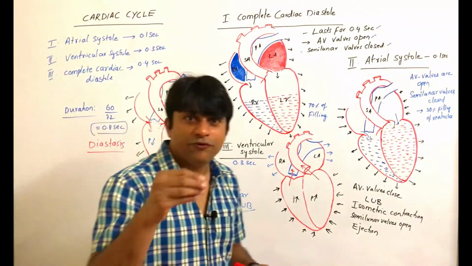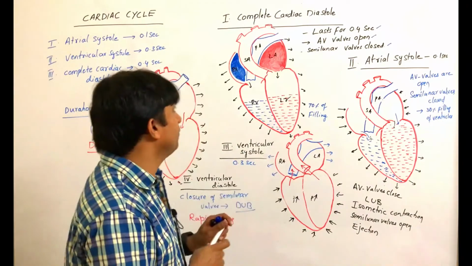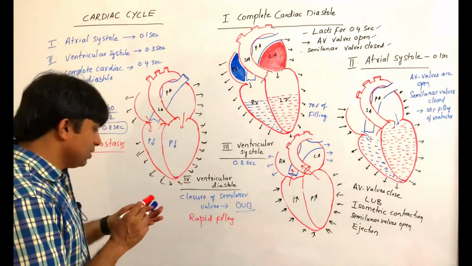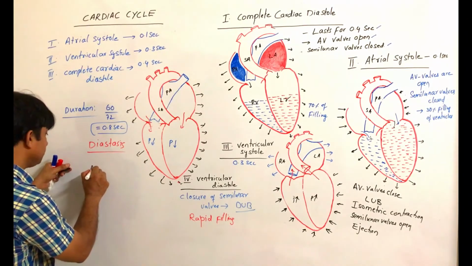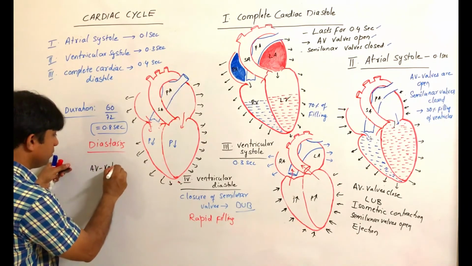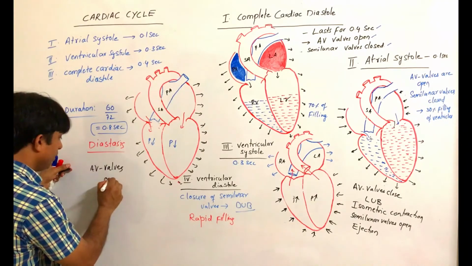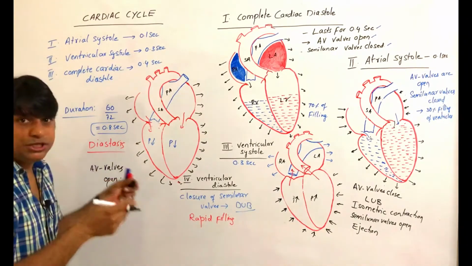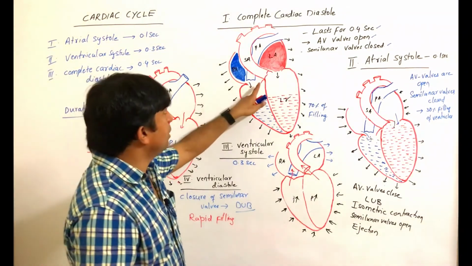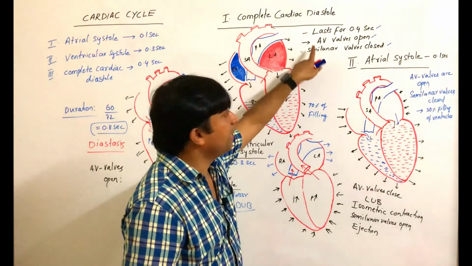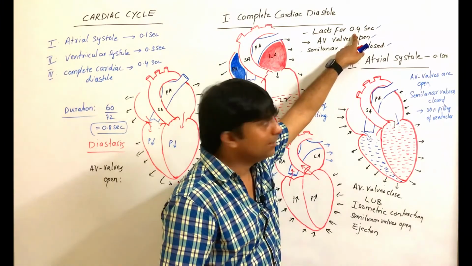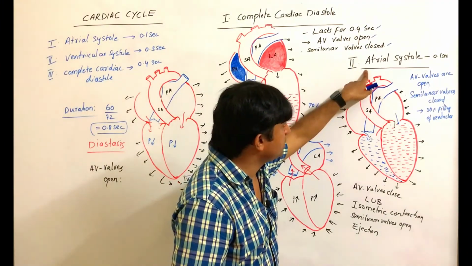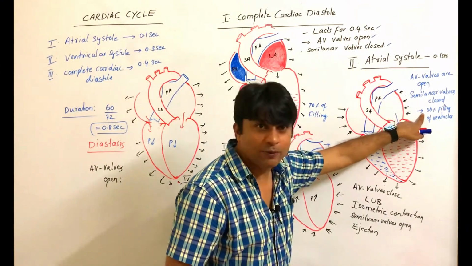So I will tell you a few things you have to remember here. If the question is asked how long the AV valves are open, what is the duration? AV valves are open during complete cardiac diastole, which is 0.4 seconds, and also during atrial systole, that is 0.1 second.